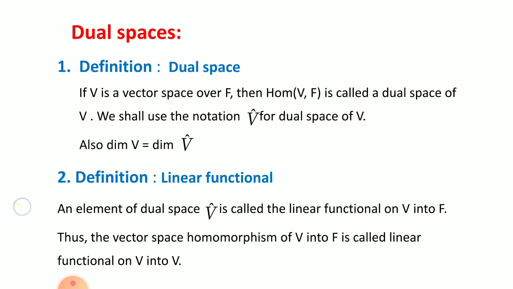Now, the second definition, linear functional. An element of a dual space V cap is called a linear functional on V into F. The definition is simple. Any element of the dual space is called a linear functional on V into F, because V cap is Hom(V, F), a homomorphism from the vector space into F. Thus, a vector space homomorphism of V into F is called a linear functional on V into F.